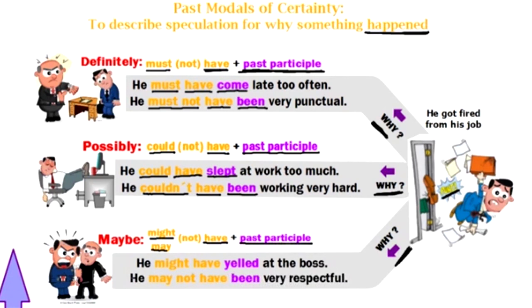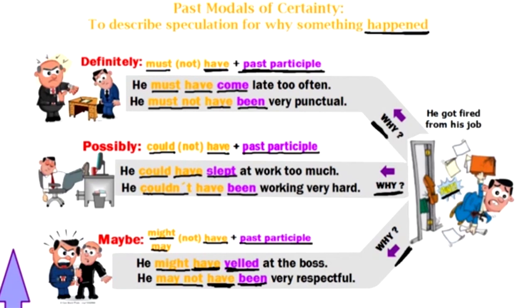He may not have been very respectful. Okay. Again, I'm always using my modal, in this case might or may, or might not and may not, plus the auxiliary have, plus the past participle yelled or been, right?